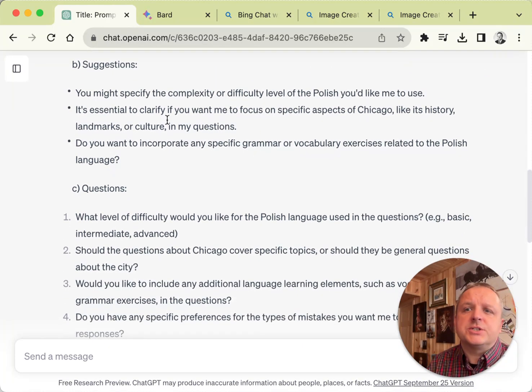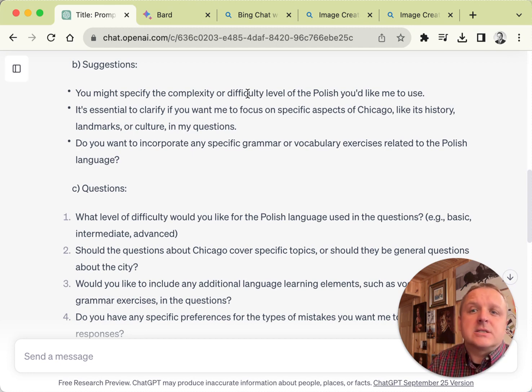Now, here are suggestions. You might specify the complexity or difficulty level for the Polish you'd like me to use. It's essential to clarify if you want me to focus on specific aspects of Chicago. Excellent. And do you want me to incorporate specific grammar or vocabulary exercises related to the Polish language?